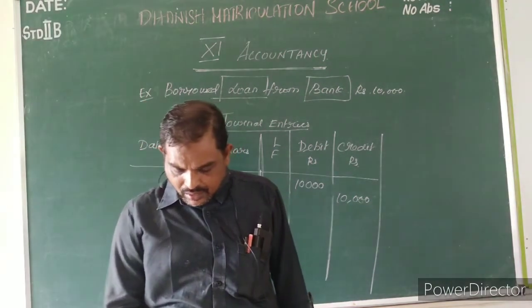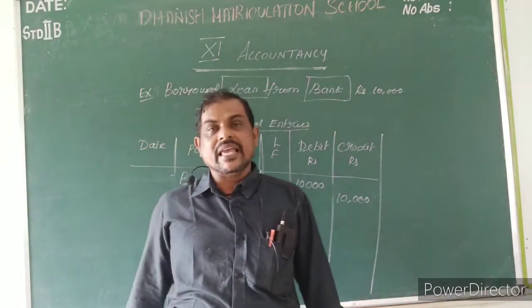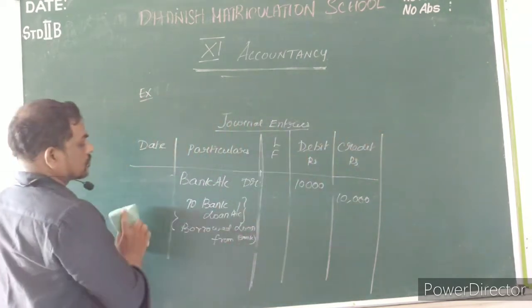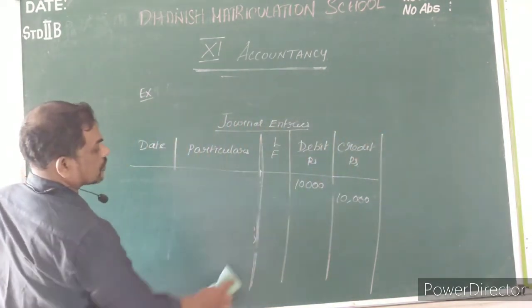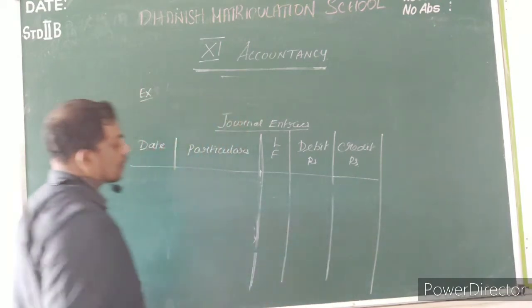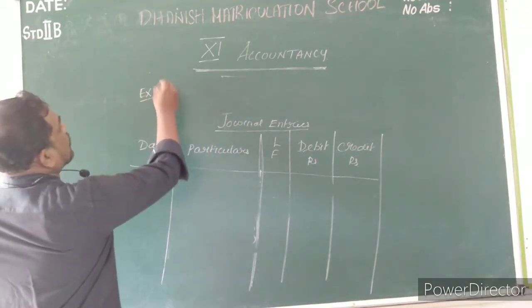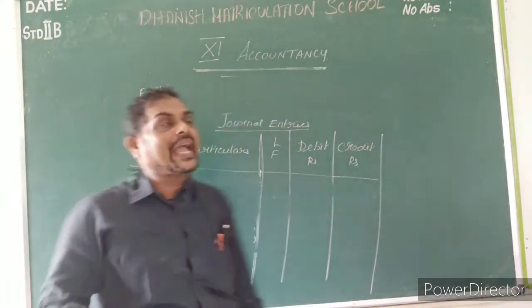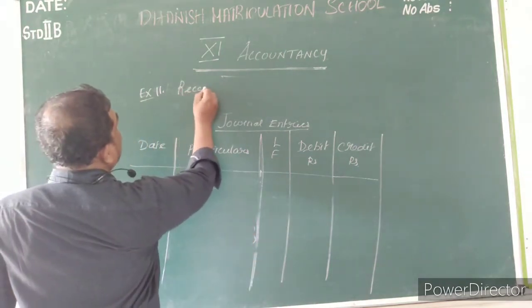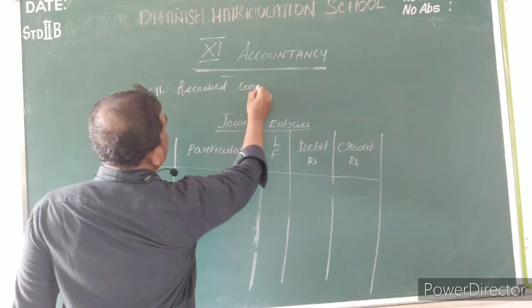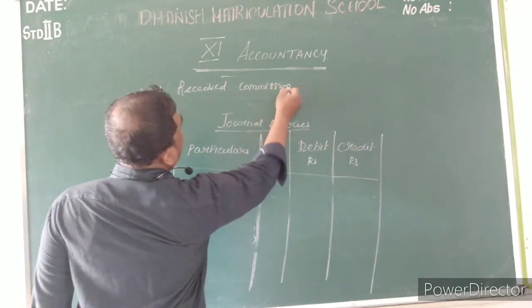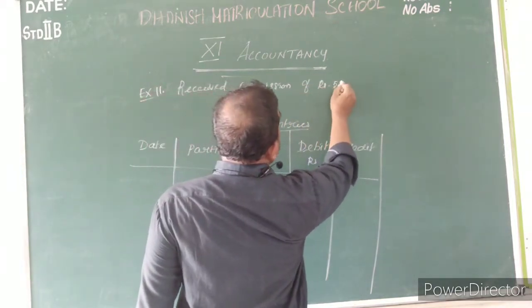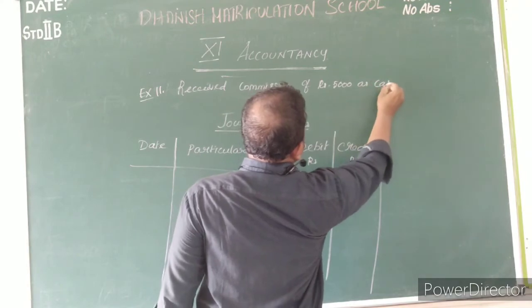Okay. Now the next entry is example 11. Example 11 is: received commission of rupees 5,000 by cash. Received commission of rupees 5,000 as cash.